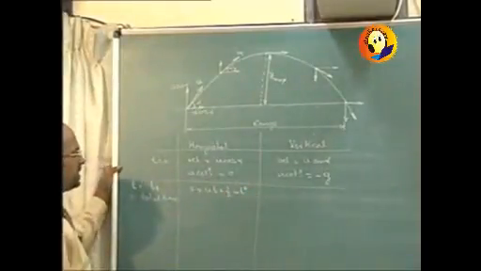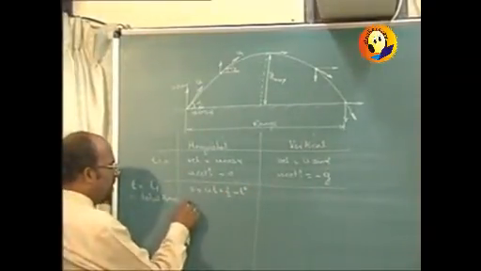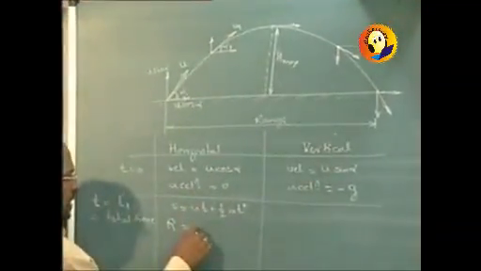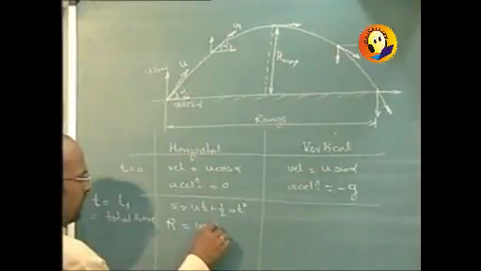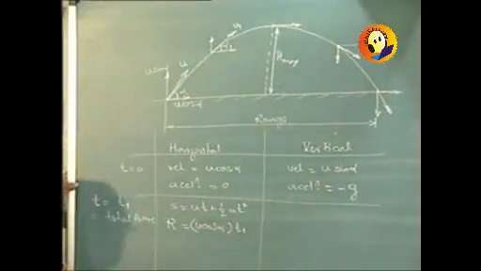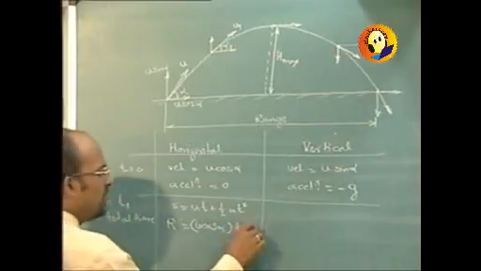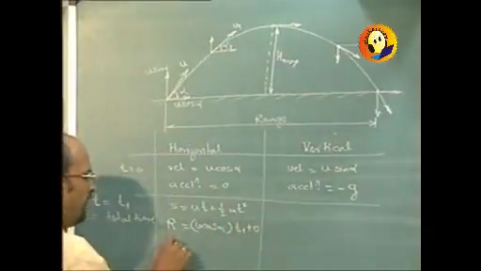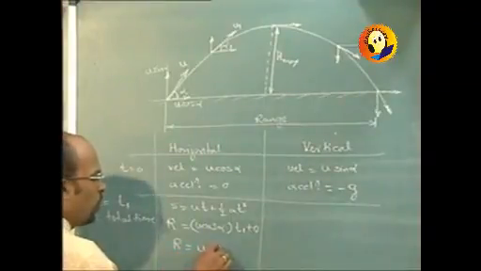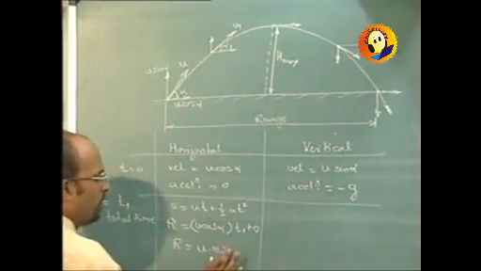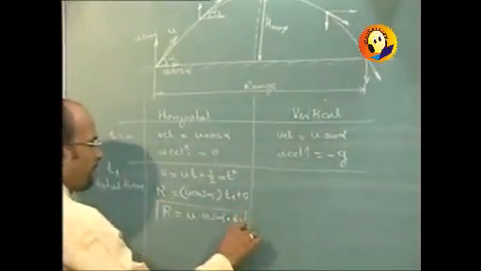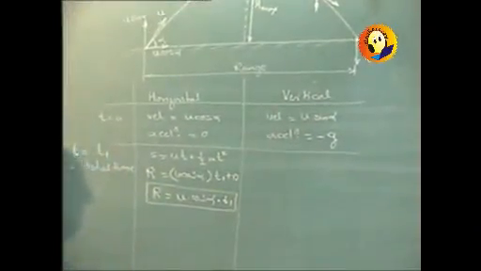When we use this equation in the horizontal direction, we will find that the range is equal to u, the initial velocity, that is u cos alpha, into t1, and acceleration is 0. So we get the formula that r is equal to u cos alpha into t1, where t1 is the total time of flight.